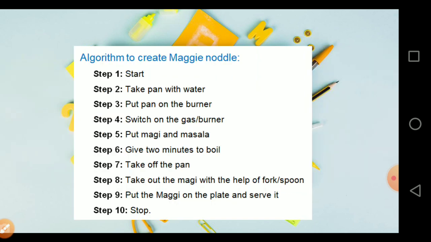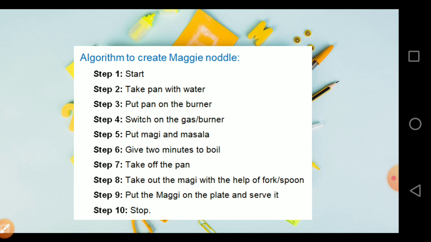Now, this might be an easy, simple task for you: how to create Maggi noodles. So start, take a pan with water, put the pan on the burner, switch on the gas burner, put the Maggi and masala, give 2 minutes to boil, take off the pan, take out the Maggi with the help of a fork or spoon, put the Maggi on the plate and serve it.